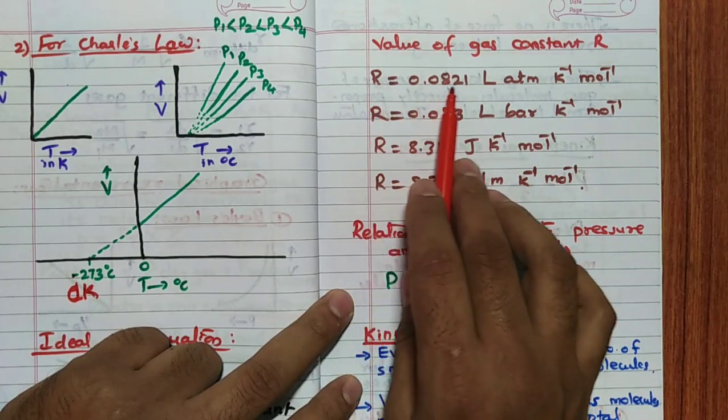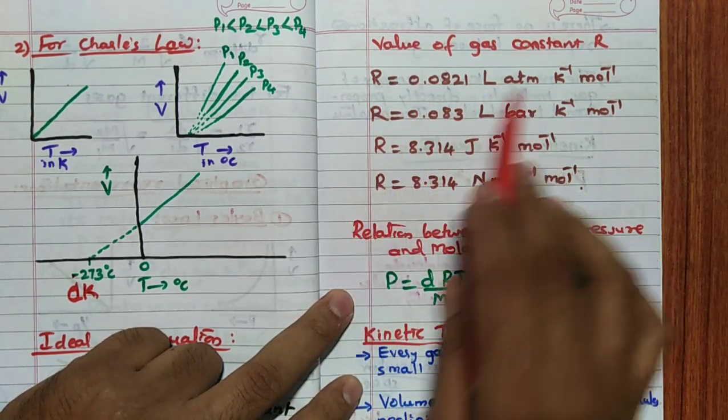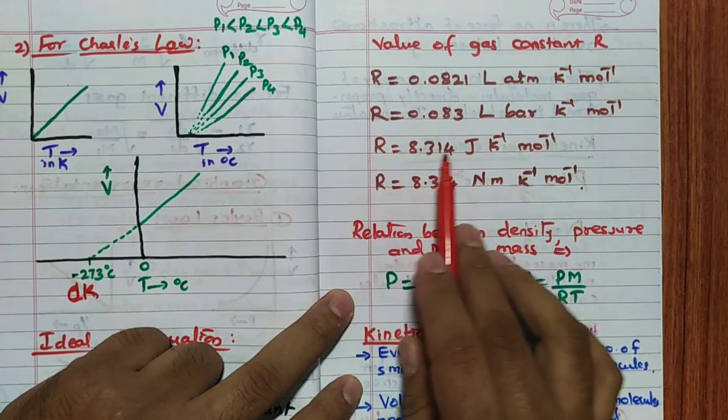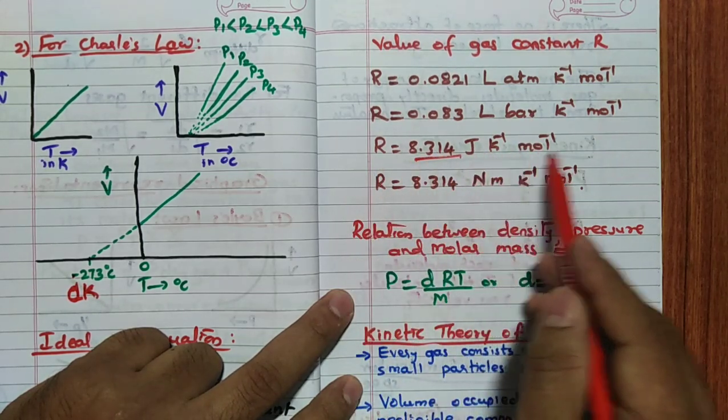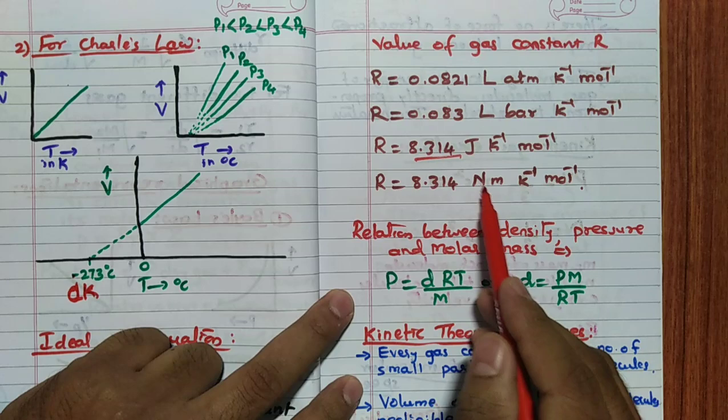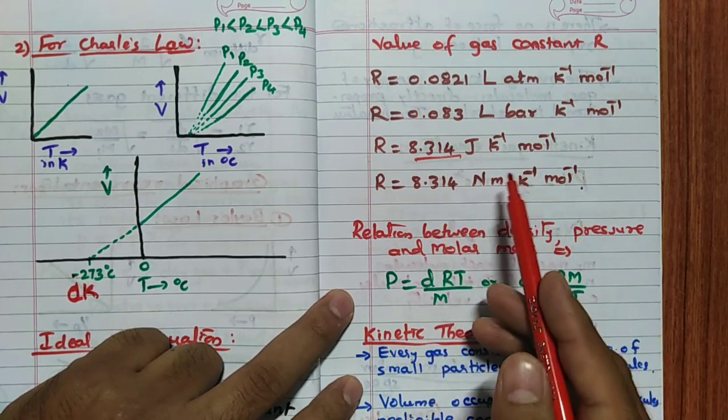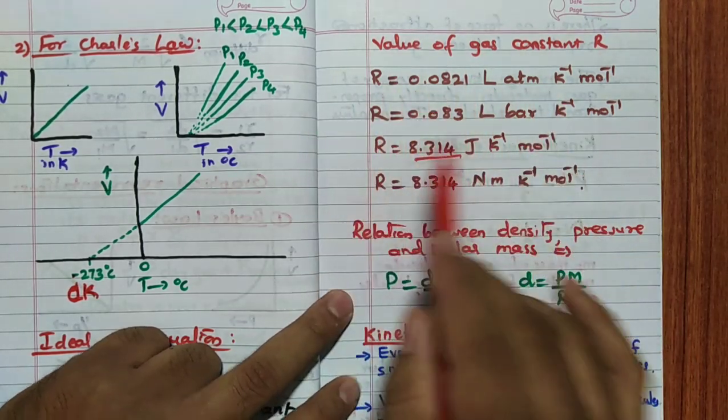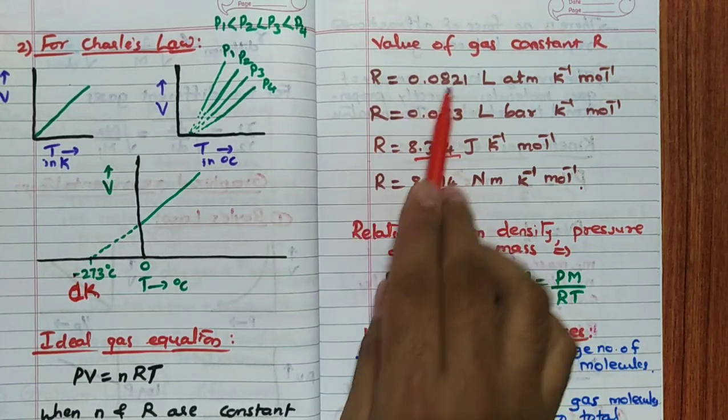Remember, R is equal to 0.0821 liter atmosphere, 0.083 liter bar. 8.314 is the famous one, joule per Kelvin per mole, and 8.314 Newton meter per Kelvin per mole. Generally what happens is if the pressure term is present in the formula, then we have to go for this R value or this one.